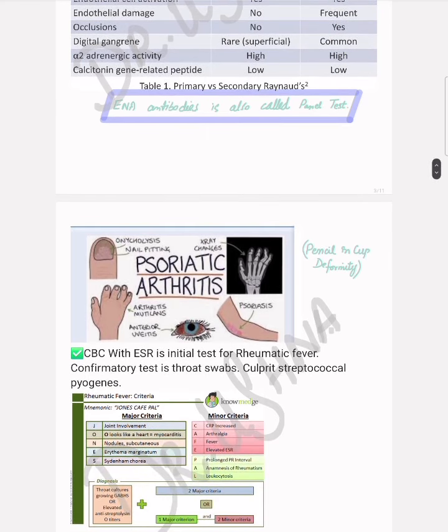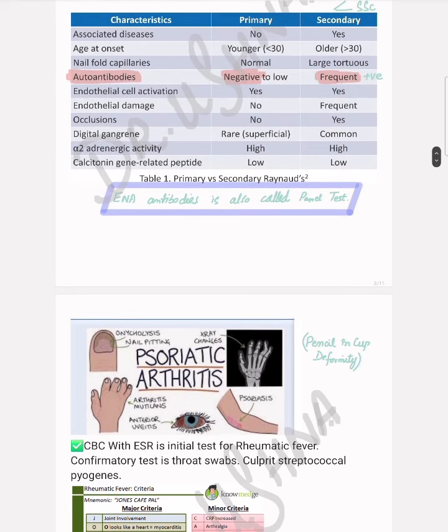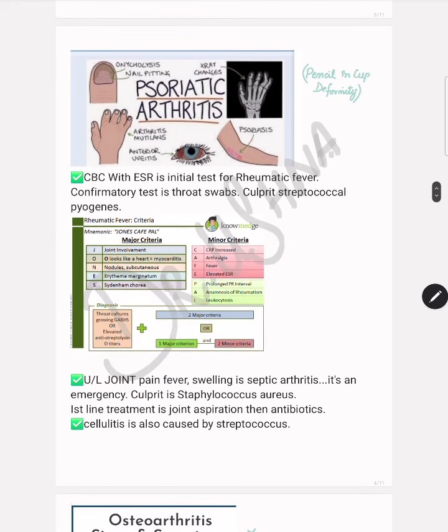Sometimes in an MCQ, it is mentioned that the panel antibodies are positive. They do not clearly mention the specific antibody. Panel antibodies are basically your ENA antibodies. That should be clear. Another important disease is psoriatic arthritis.